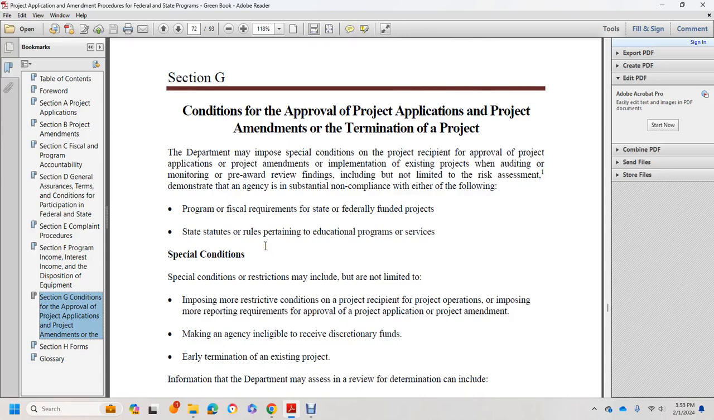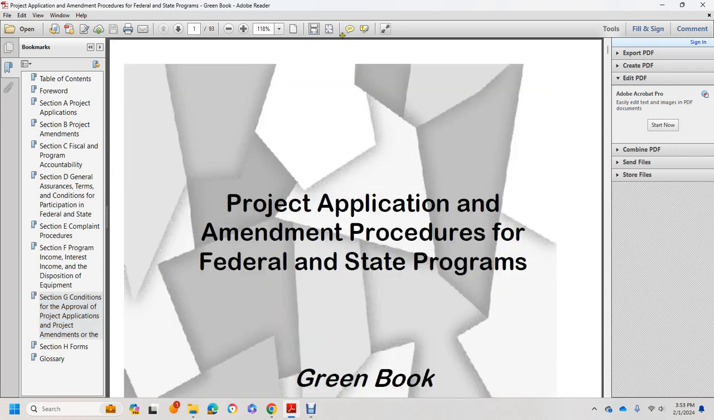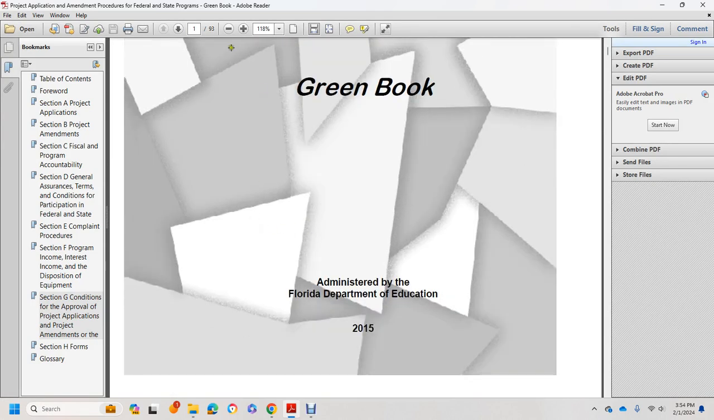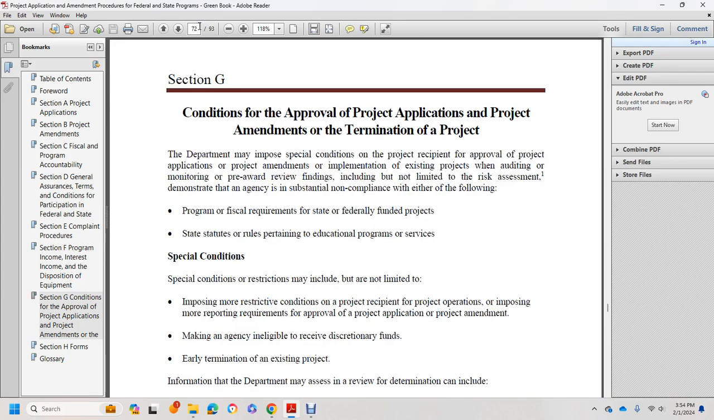Alright, Section D, conditional approval of the project application, of the project amendments, or the termination of a project. Project application amendment to proceed with the Federal and State Programs Grant Administration, Florida Department of Education, 2015.